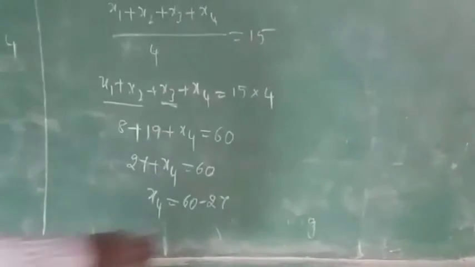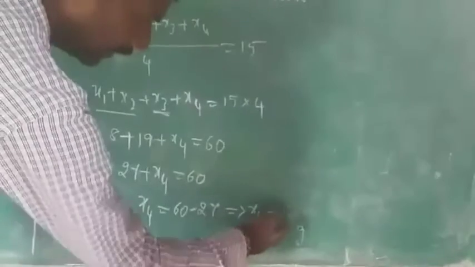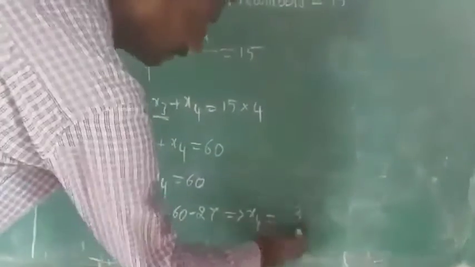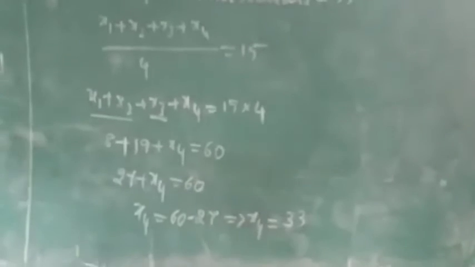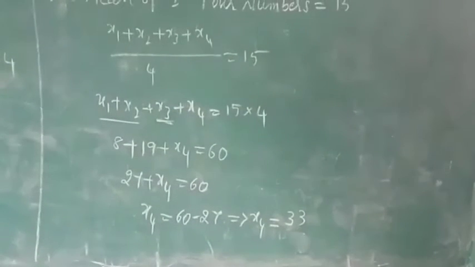So what you will get from this? x4 is equal to 33. So x4 also we got it, x3 we got it, x4 we got it.